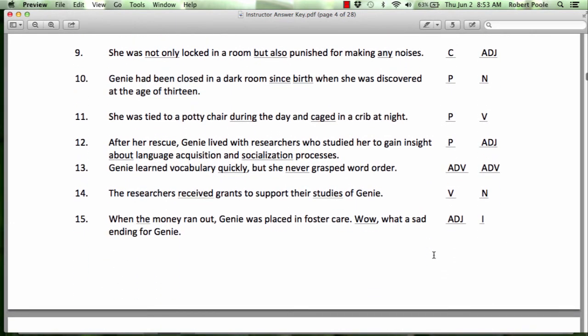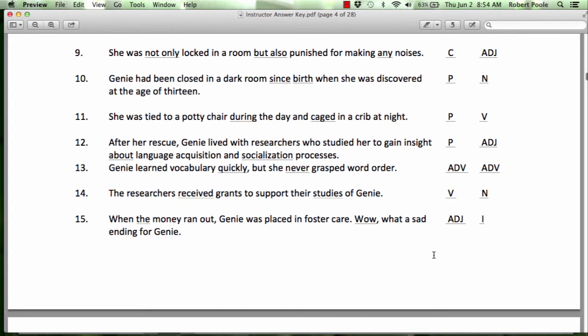So 12, we have about. So about is a preposition. Again, it's in the prepositional phrase structure, about language acquisition. So about is a preposition always. Socialization. What kind of processes were they? They were socialization processes. So here, socialization is helping us identify the type of noun, the type of processes.